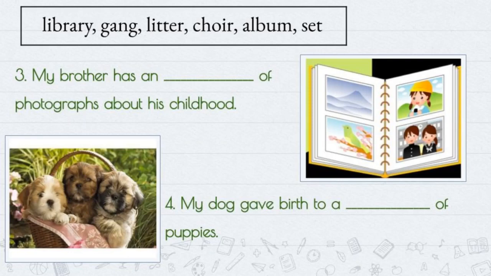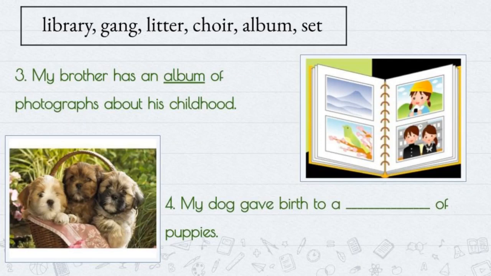Okay, students, write the third sentence. My brother has a dash of photographs about his childhood. Okay, let us search inside the box. Is it gang? No. Is it litter? No. Is it album? Yes, album is the correct answer for the third sentence, because we have already seen this example. Album is the collective noun which refers to a collection of photographs or stamps.